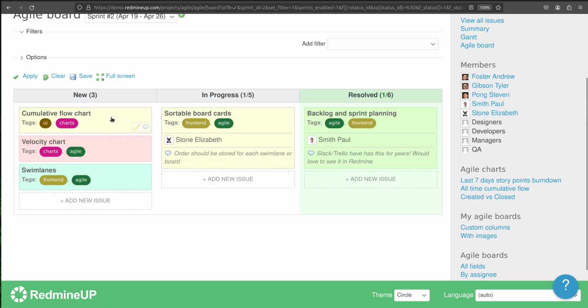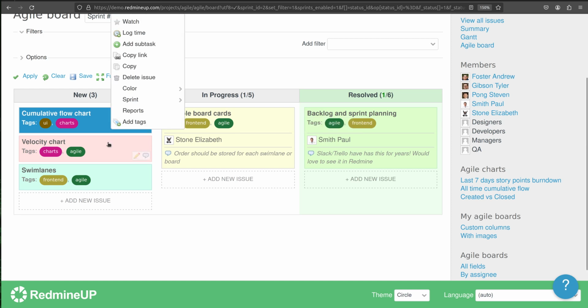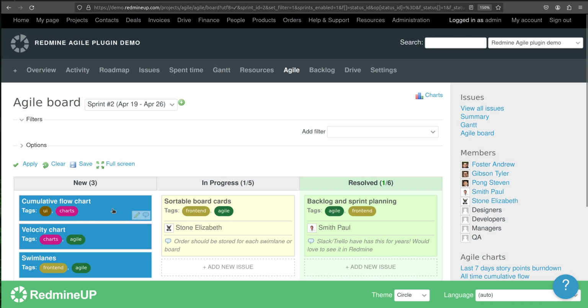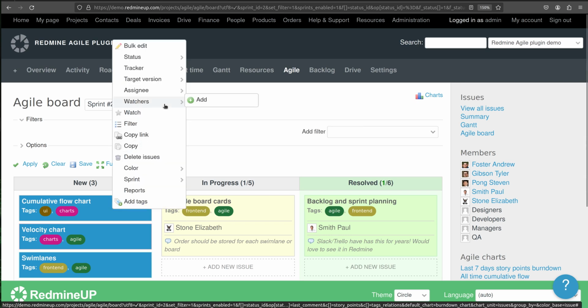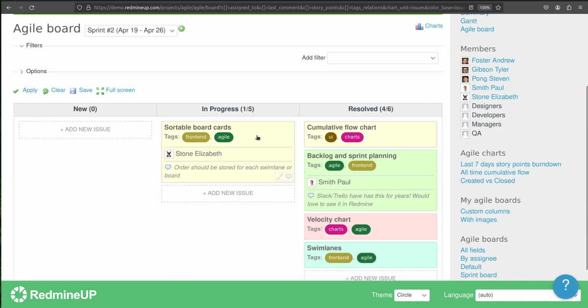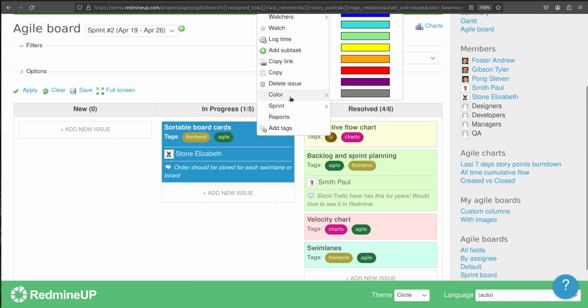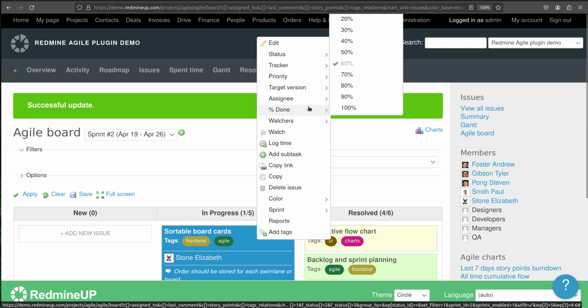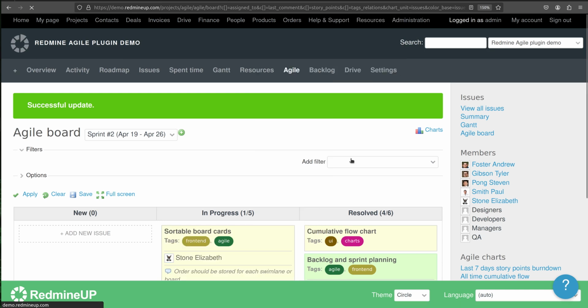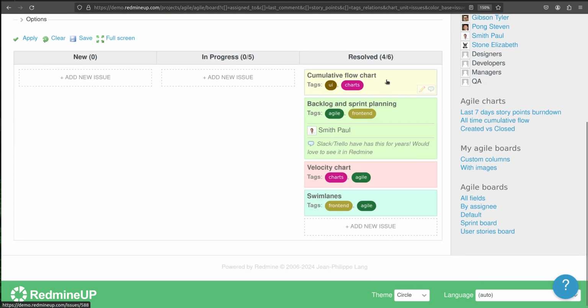Okay, so we are now going to close all these issues. So the status is resolved, and this status is resolved. Now even closed.